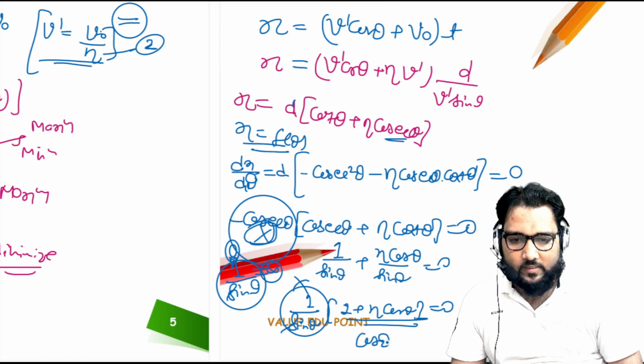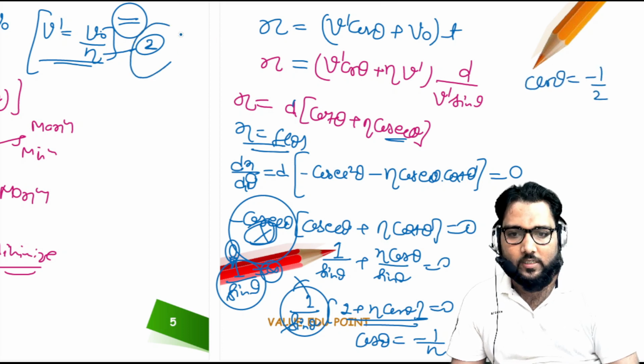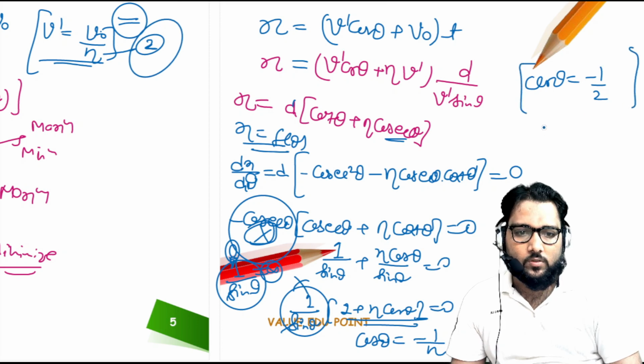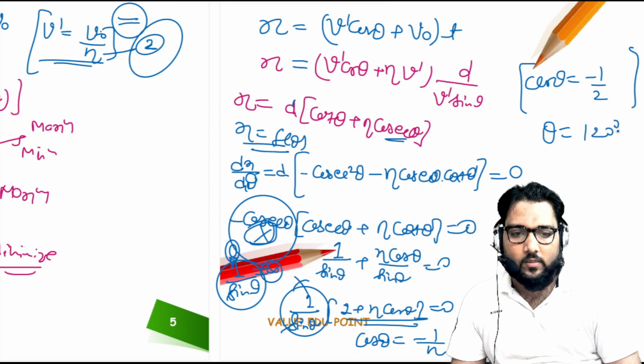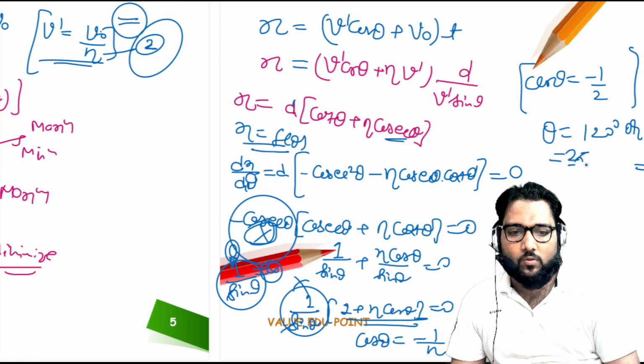So we can say cos theta is equal to minus 1 upon eta. Is it okay, guys? And eta we already know, that is 2. So cos theta is minus half, so theta will be 120 degrees, or we can say pi minus pi by 3, or 2 pi by 3.